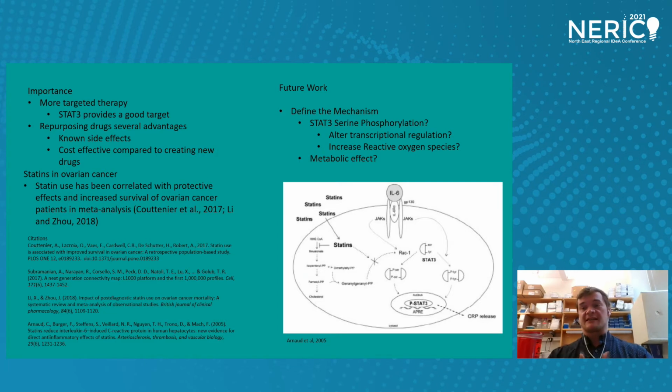Why is this important? STAT3 is a good target to create more targeted cancer therapies. Drug repurposing could be important in shortening both the time and the amount of money it takes for new cancer therapies. Statins have been shown to have protective effects in ovarian cancer patients. Our future work is just looking at how this mechanism may occur. One suggested mechanism is this figure down here by Arnold et al.